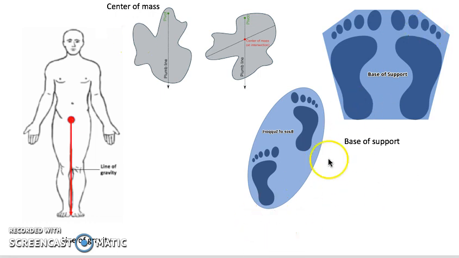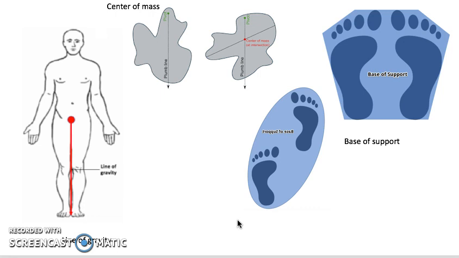Base of support is the area beneath an object or person, including every point of contact of the object or person with the surface. It can be between 2 points of contact. If a person is standing upright, their base of support would be between their 2 feet. If a person was then holding a walking stick, which was also touching the ground, then the person's base of support would be 3 points of contact. Base of support ties in with a person's balance and therefore their stability.